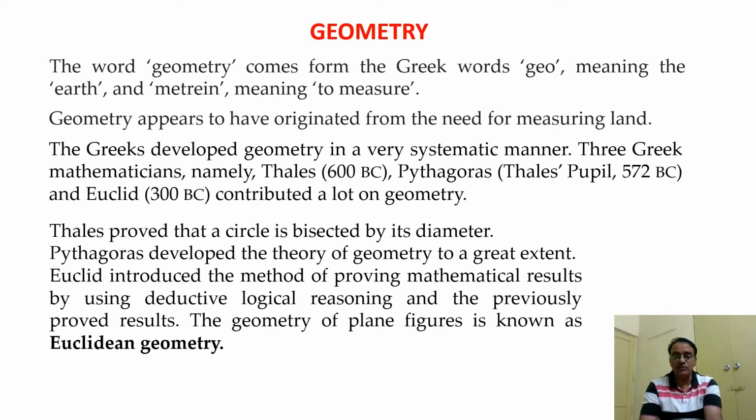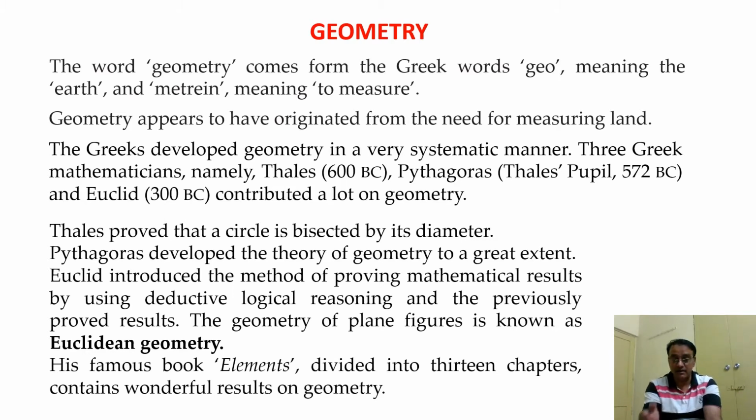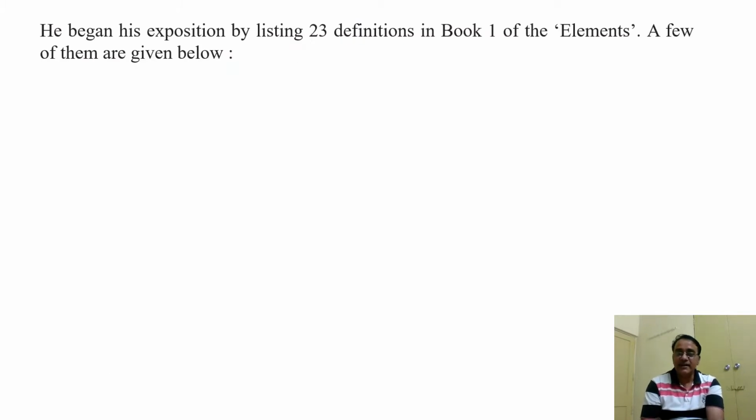Okay, so now we'll move towards the next topic. This is also his famous book Elements, divided into 13 chapters, containing wonderful results on geometry. He began his exposition by listing 23 definitions in book 1 of the Elements, and a few of them we are going to discuss.